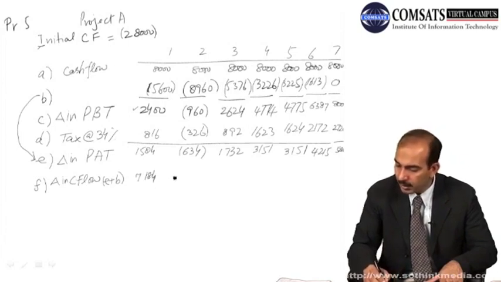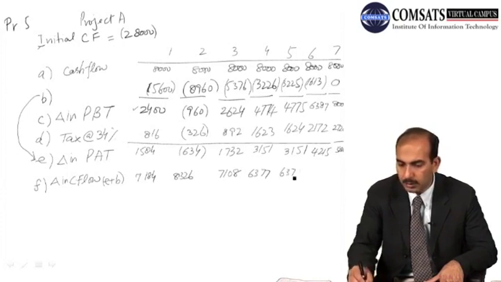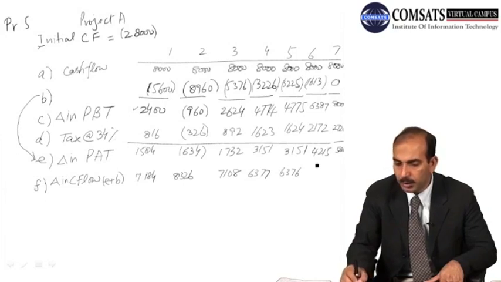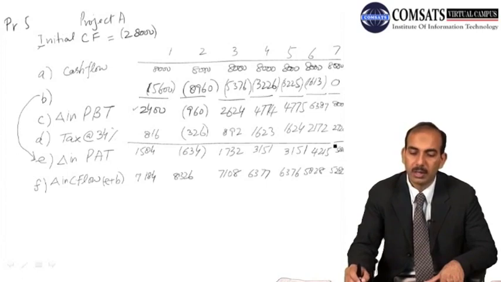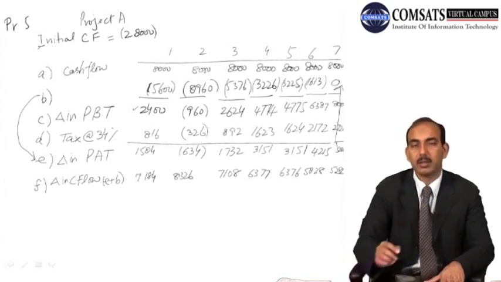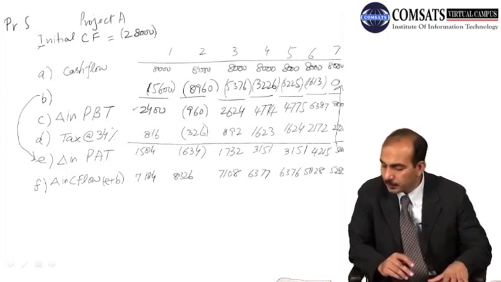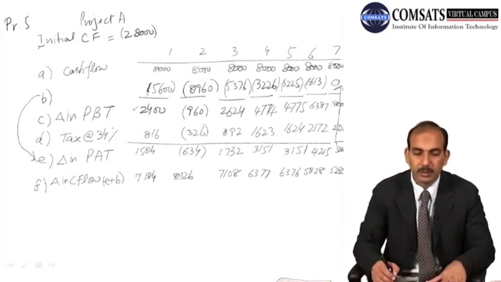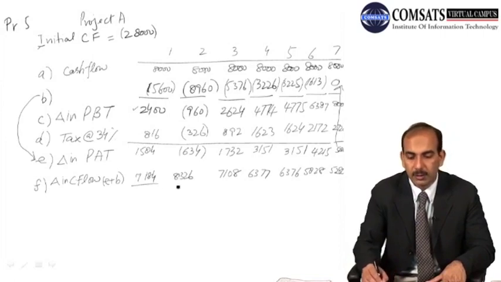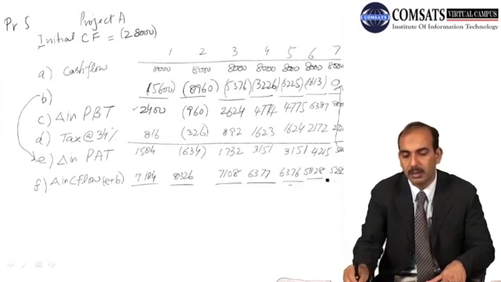7184, 8326, 8326, and then 7108, 6377, 6376, 5828, and 5280, because here we don't have any depreciation to add back, because the balance of depreciation is 0 in the 7th year. So now we have these cash flows, as you can see here, at the end of every year for the next 7 years.